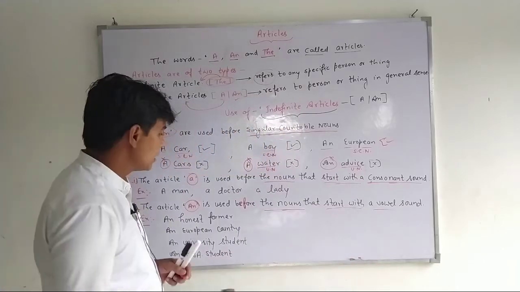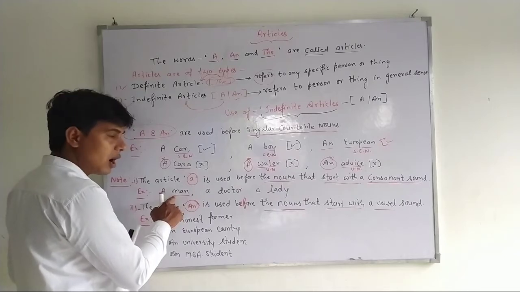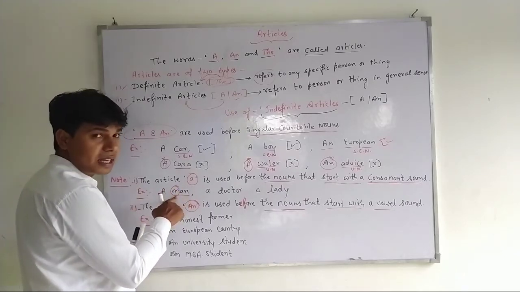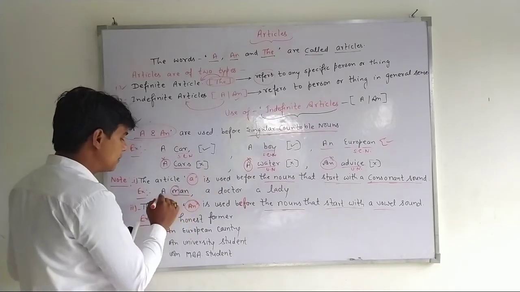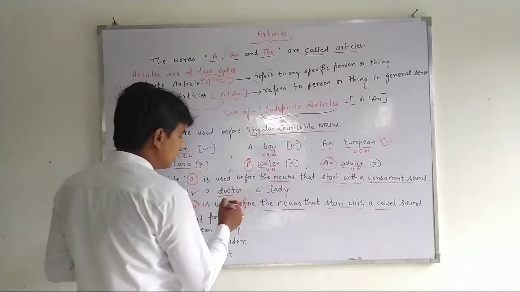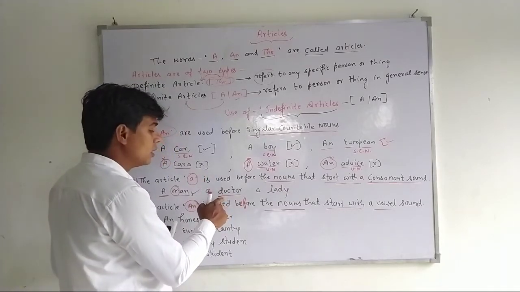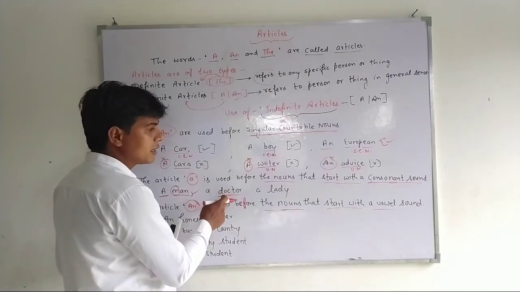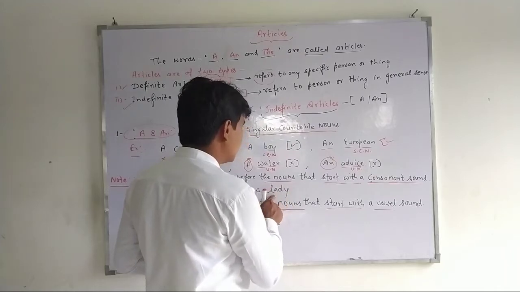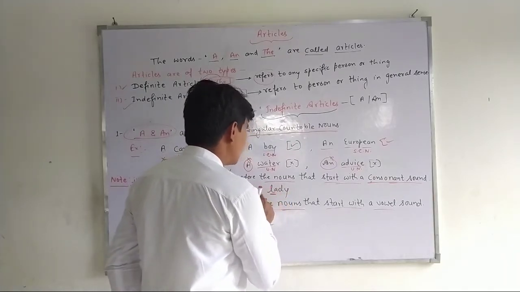For example, man: the first letter of the word man is not a vowel sound, it is a consonant sound, so we use a. Doctor: it is a consonant sound, so we use a. A lady: lady is a consonant sound, so we use a.